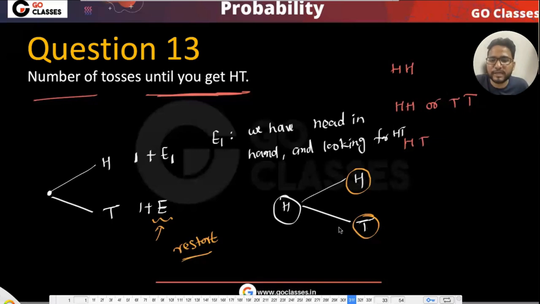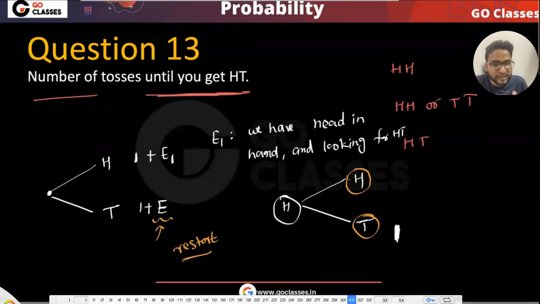See, if tail comes, then I have got the head tail, first of all. So I think if tail comes, then it is just a one toss. No, why you are writing E1, E2 like this? Why we need anything else? I should be stopping at this point, right? If tail comes, yeah, Devananjan is right. If tail comes, I will stop at this point right away because I'm looking for head tail. If head comes, then I will be basically in the original position. I have not made any progress with respect to this even.